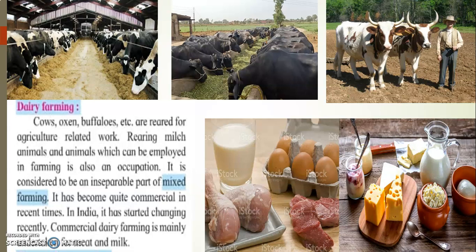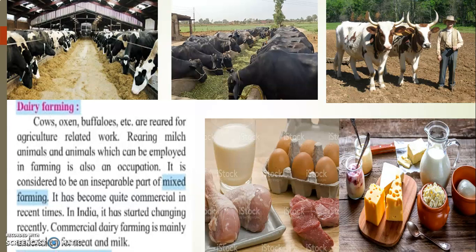Livestock means cattle like hens or cows or pigs or sheep and goats. So the farmer, if he is doing his farming, he also has the animals which are being used. So mixed farming is raising of the livestock and also growing of crops. Now, it has become quite commercial in recent times. Commercial means, if you are a farmer and you have cows and buffaloes, they give milk. So milk can also be sold. You can use it for your family and also sell the extra milk in the market.